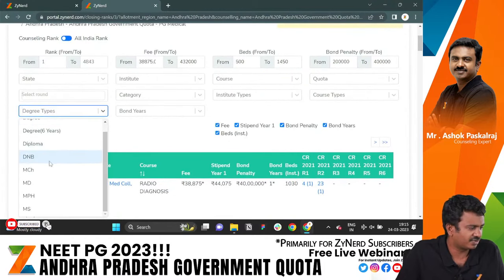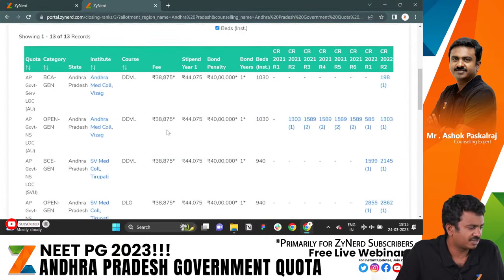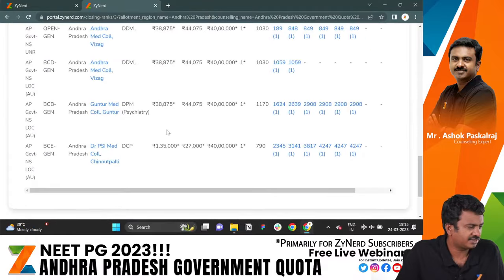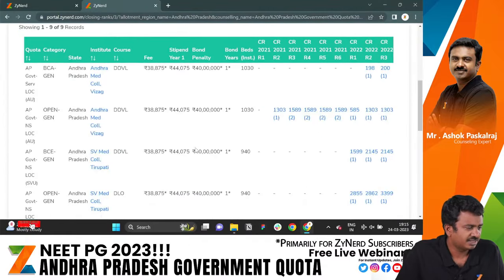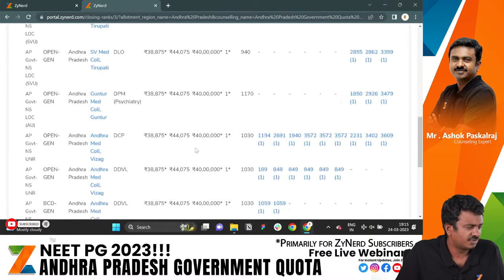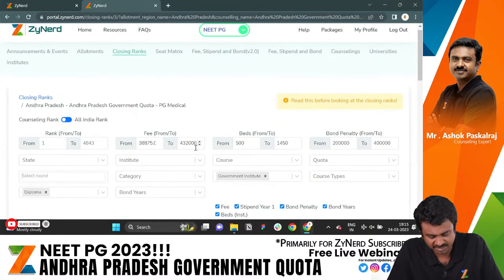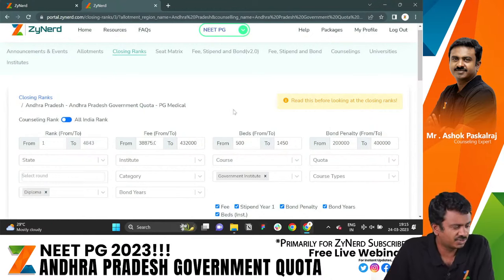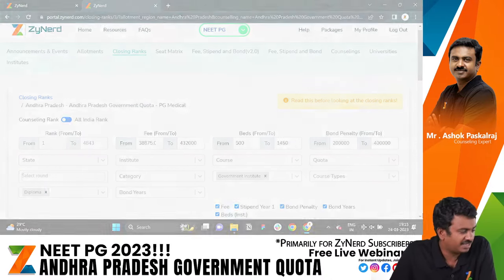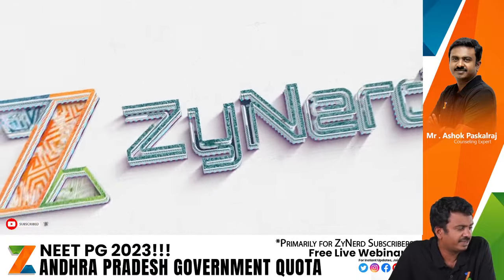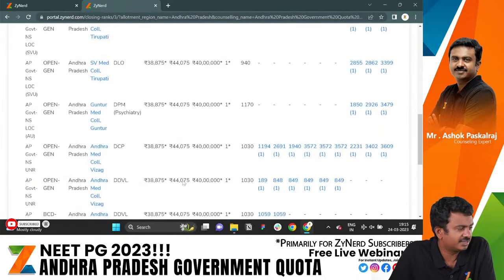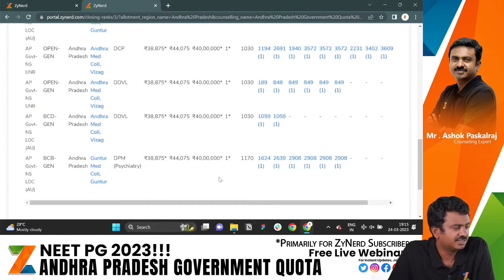It's pretty straightforward here. Just click on diplomas. Yeah, Andhra. In government colleges, only these exist. As for now, bond exists here for PG diplomas too. There's no distinction that is mentioned. Bond exists for PG diplomas too. So only these exist. DDVL in Andhra and DLO DPM in SV and Guntur. Yeah, only very few seats.